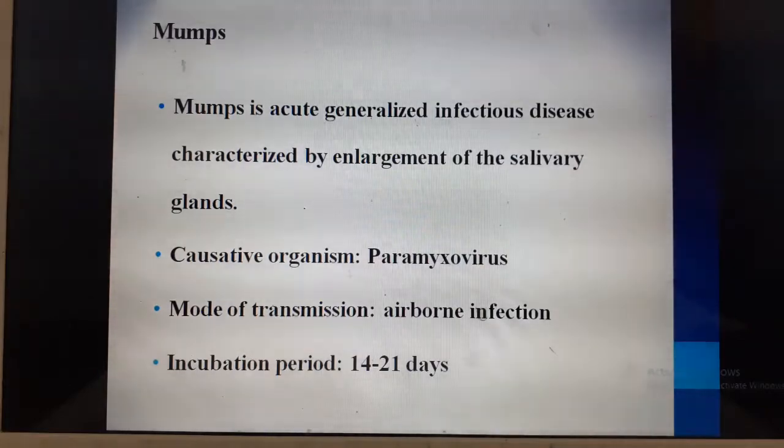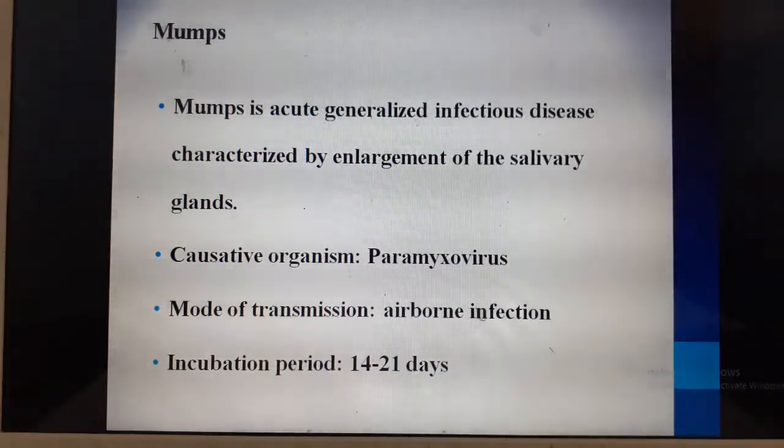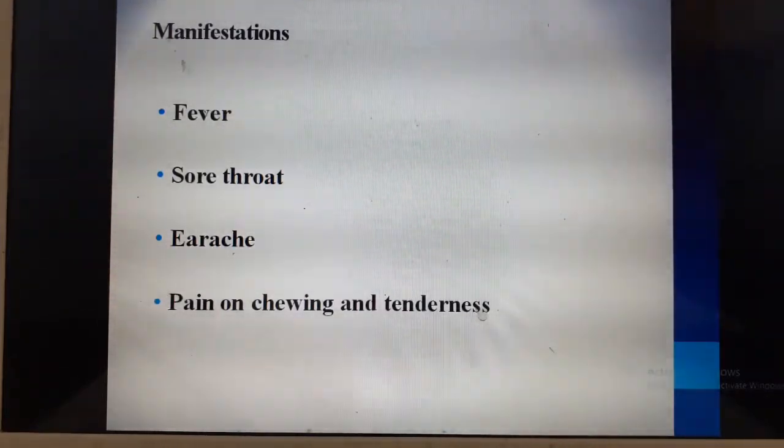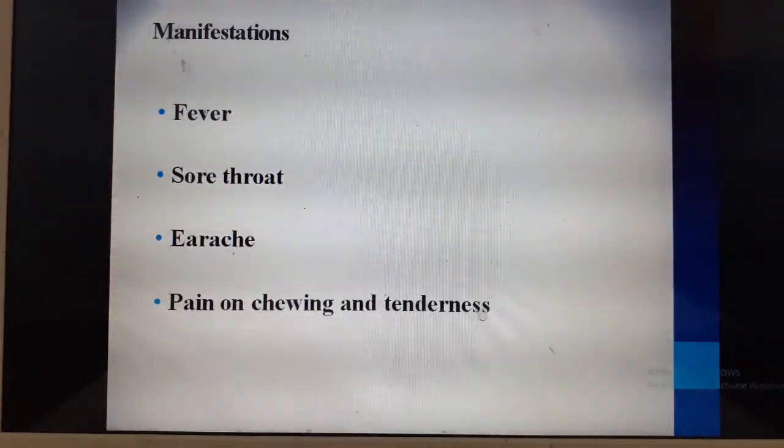Now the causative organism is paramyxovirus. The mode of transmission is by airborne infection. It spreads through air. And the incubation period, similar to chickenpox, is 14 to 21 days. The manifestations are, these children can present with fever, sore throat, they can have ear pain and pain on chewing and tenderness.